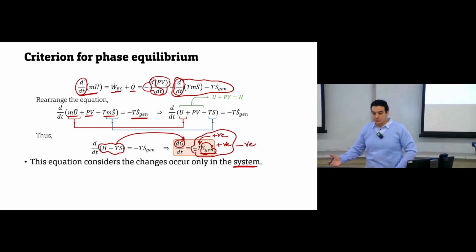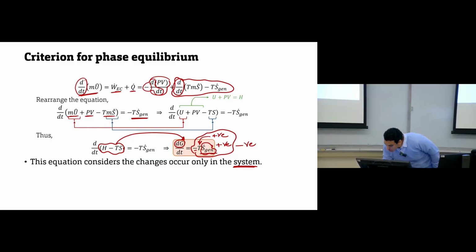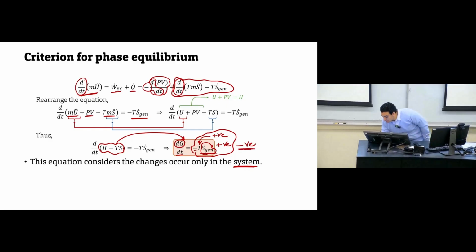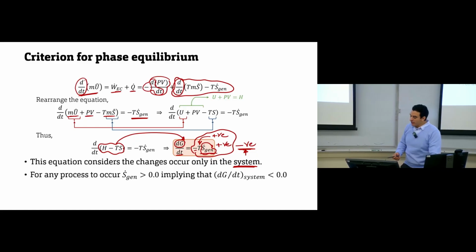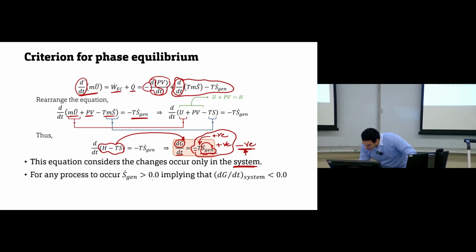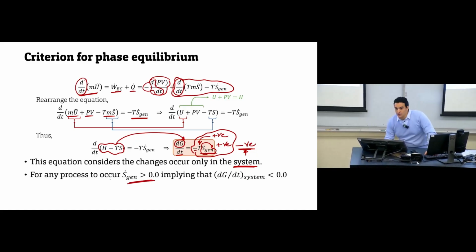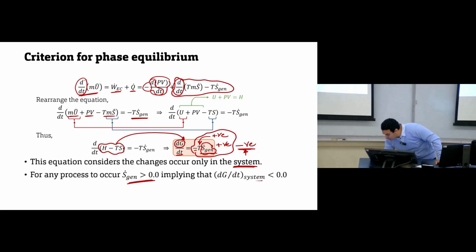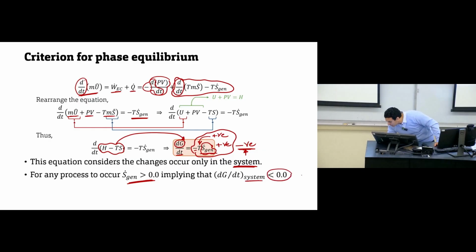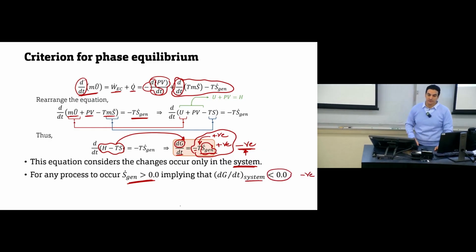So for any process to occur, will dG/dt be positive or negative? It will be negative. Make sense? Since the generation of entropy is positive, entropy increasing, then dG/dt of the system will decrease, will be negative.